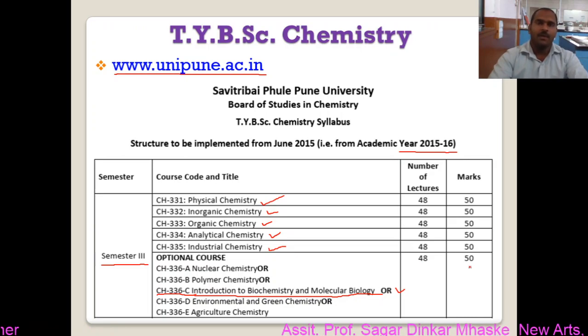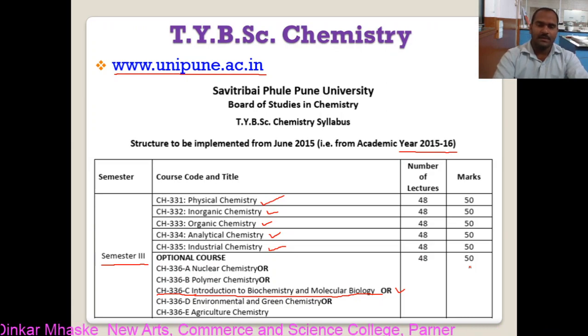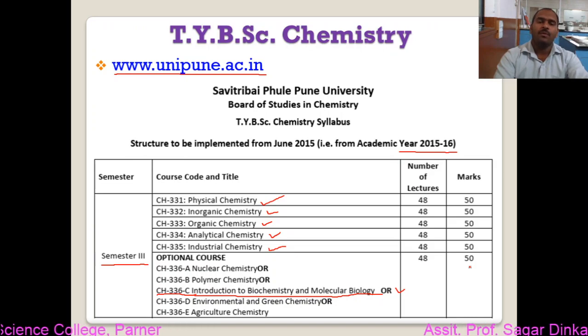Out of 50, 40 marks will be evaluated through the university examination and 10 marks are reserved for the internal examination or internal assessment. So that is the structure of our semester third. We have to learn six subjects. Now further, what will we do? We will go for the detailed syllabus of this.